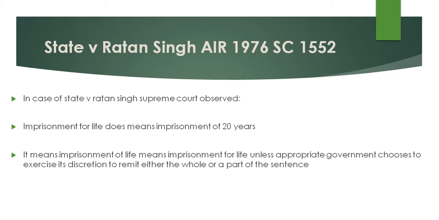It says that imprisonment for life means imprisonment for life, until and unless the appropriate government chooses, in its discretion, to remit either the whole or part of the sentence. So that means imprisonment for life will be imprisonment for the whole life. It's not for 20 years or 14 years or any such number.